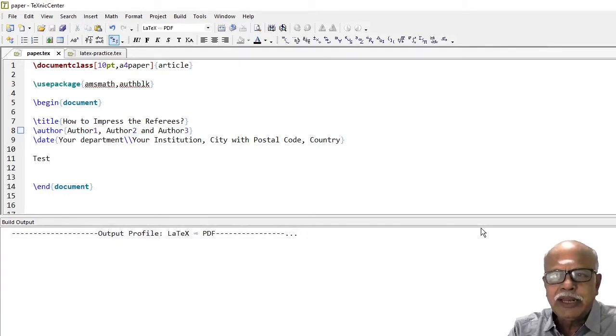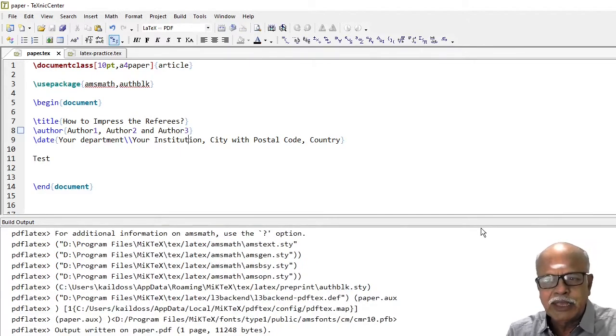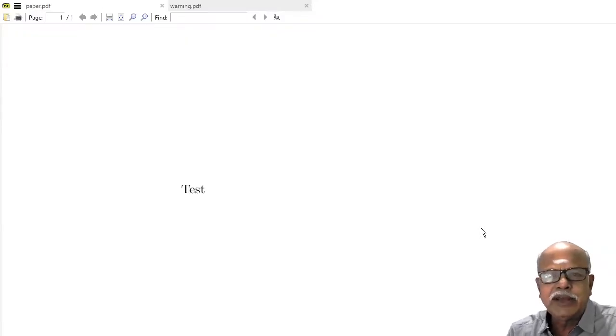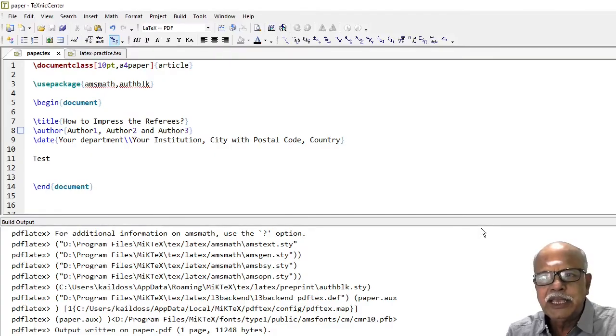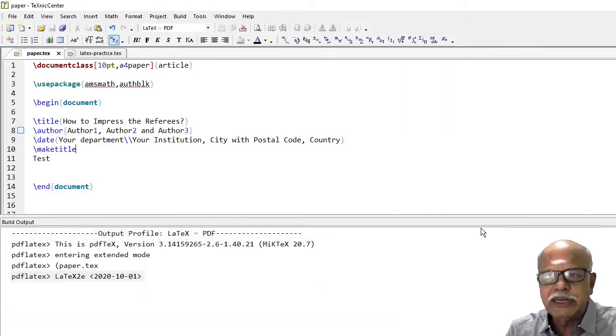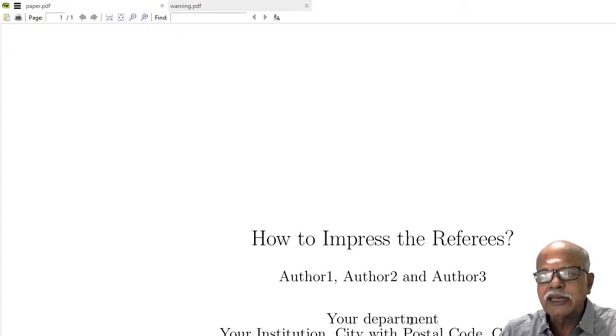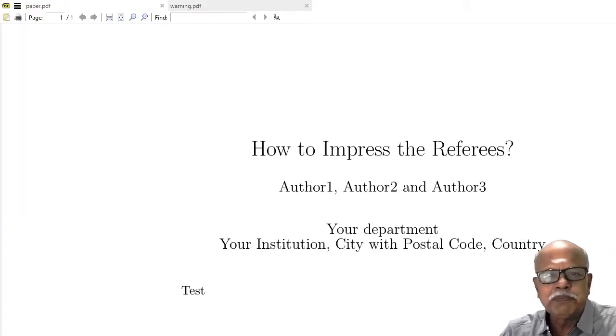Now, let me compile this and you will find the output does not contain the title, author or address, because we miss a very important command here, namely \maketitle. With \maketitle, title, author, address will appear.